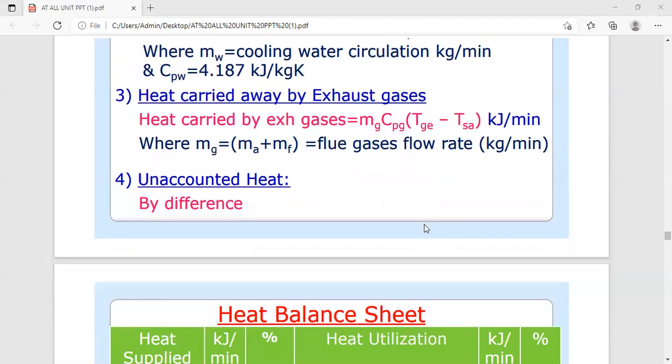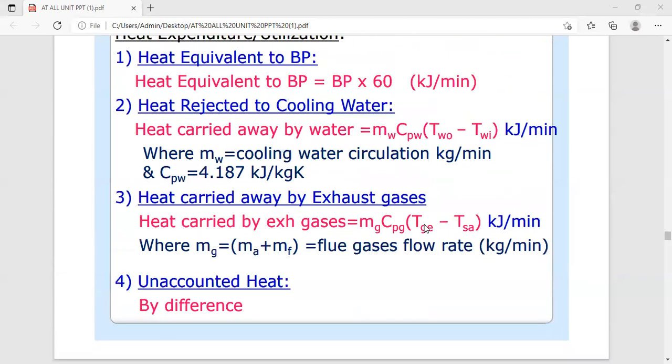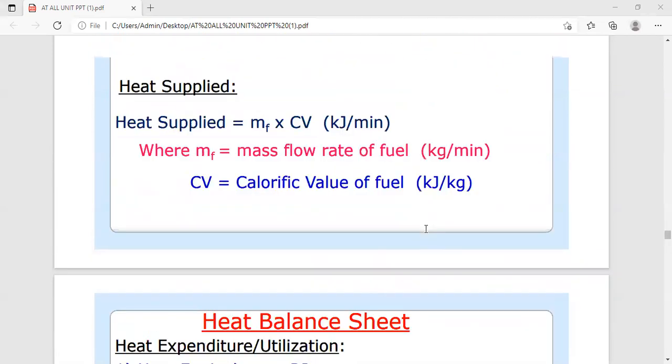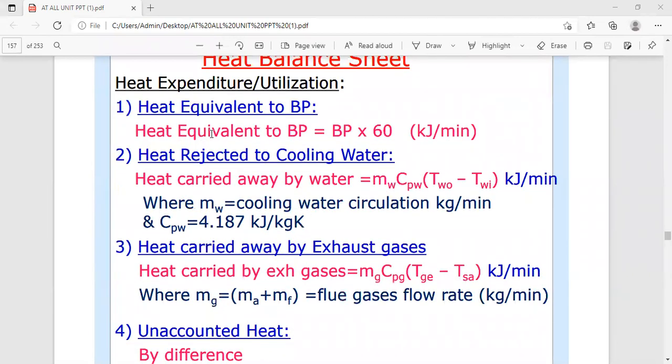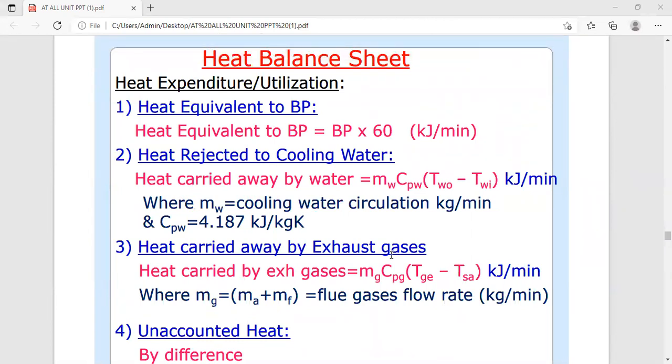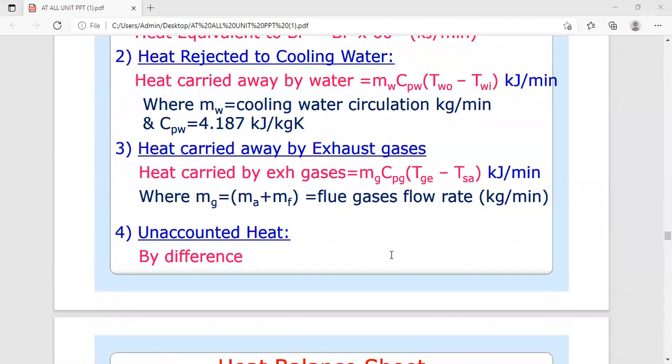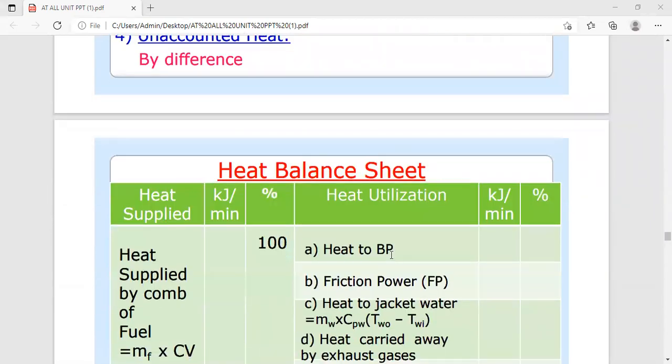Next, we are going to see the unaccounted losses. We calculate the unaccounted losses by simply taking the difference: heat unaccounted losses is equal to heat supplied minus bracket heat equivalent to BP plus heat rejected to cooling water plus heat carried away by the exhaust gases, bracket complete. So we just take the difference and calculate the unaccounted losses.